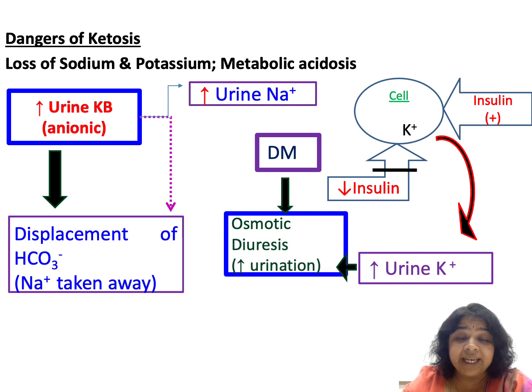And because of the excessive glucose in diabetes, it is being excreted in urine because it crosses the renal threshold. So this will lead to osmotic diuresis. So there is increased urination leading in turn to dehydration.